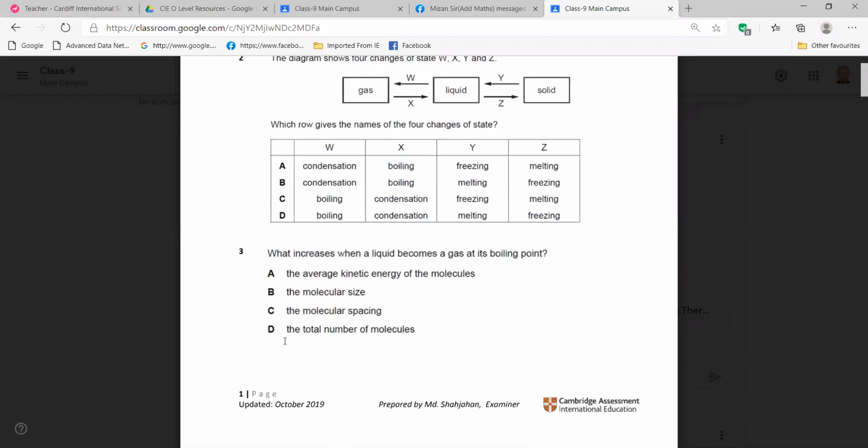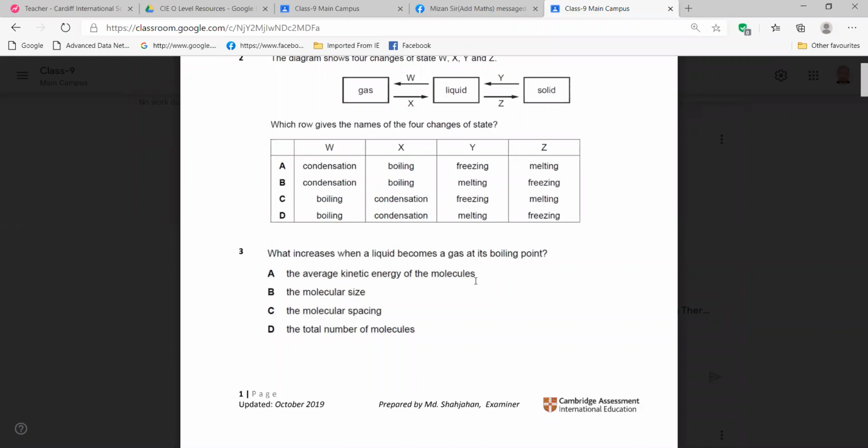That one we'll choose. Look, the first one says the average kinetic energy of the molecules. Consider the difference between boiling and evaporation. You got this idea, right? In boiling, the temperature remains constant everywhere. Can you remember that?